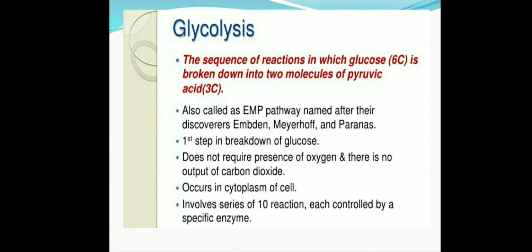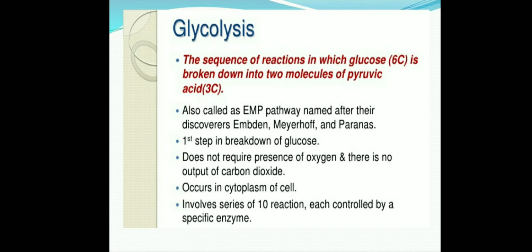And this glycolysis is the first stage of the breakdown of glucose. In this process, it does not require the presence of oxygen and there is no output of carbon dioxide also. Glycolysis occurs in the cytoplasm of the cell, whether it is a prokaryotic cell or a eukaryotic cell.